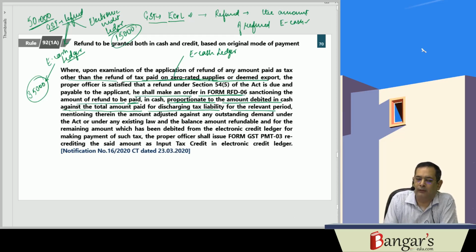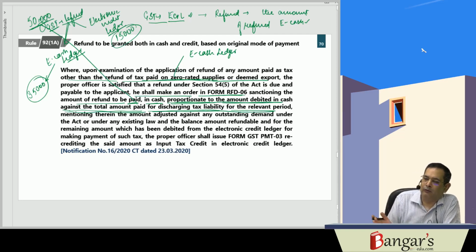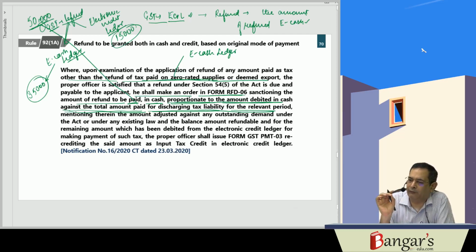So he shall make an order in form RFD 06 sanctioning the amount of refund to be paid. That amount of refund is what? Payable in cash proportionate to the amount debited in the cash against the total amount paid for discharging the tax liability for the relevant period. Whatever amount has been paid through the e-cash ledger relating to the relevant tax period for which refund has been claimed will be credited where?